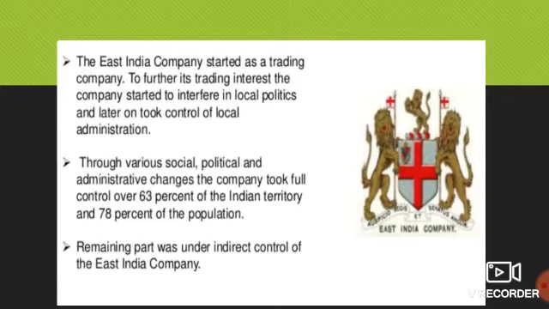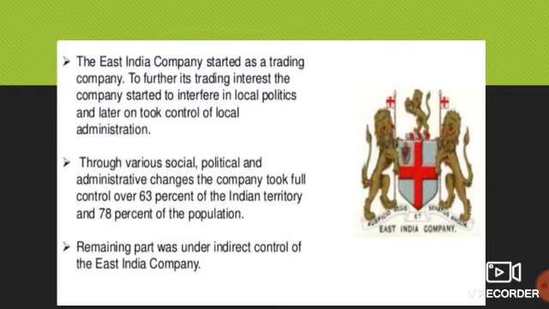So, the East India Company started as a trading company. Slowly, it is known as a trading company. To further its trading interest, the company started to interfere in local policies and later on took control of local administration. Actually, it was not their duty, but they were having all the control over the country. That's why they started to interfere in local policies, local matters, and wanted to control all the administration.